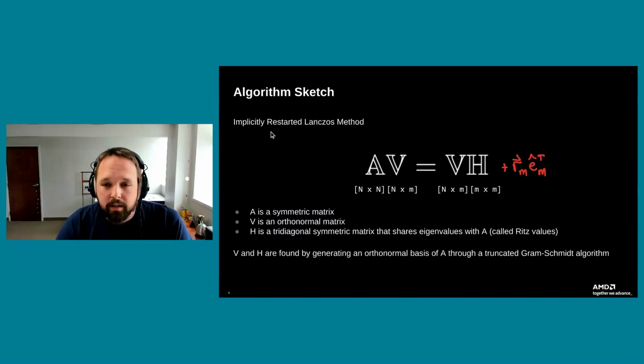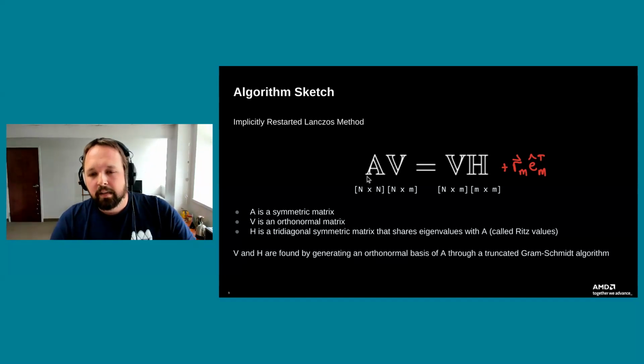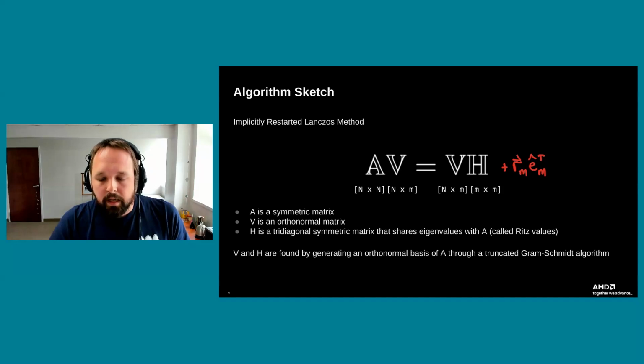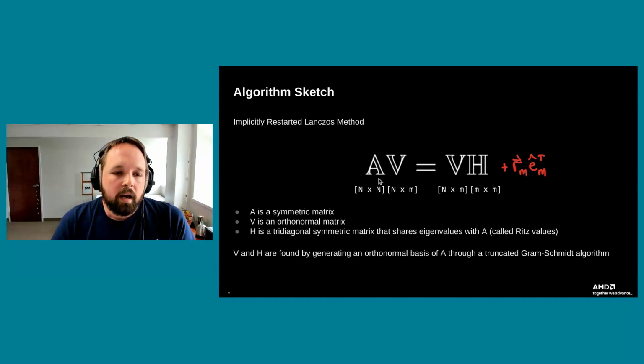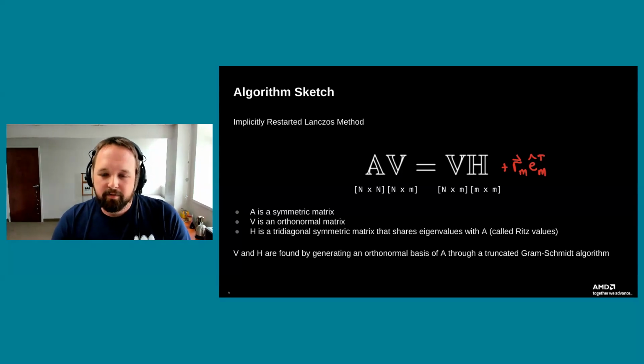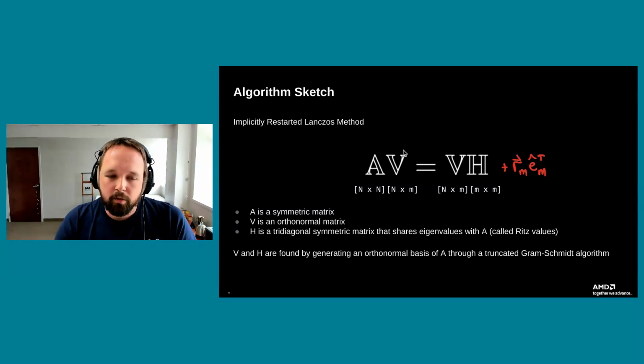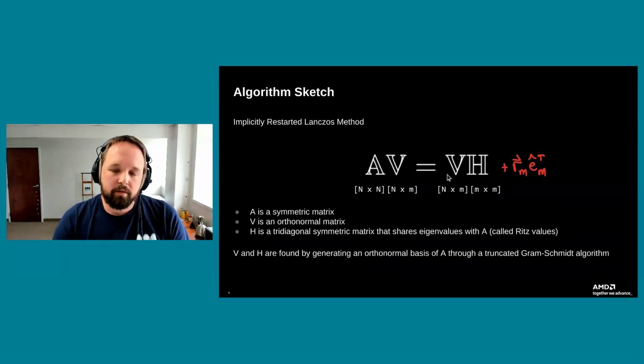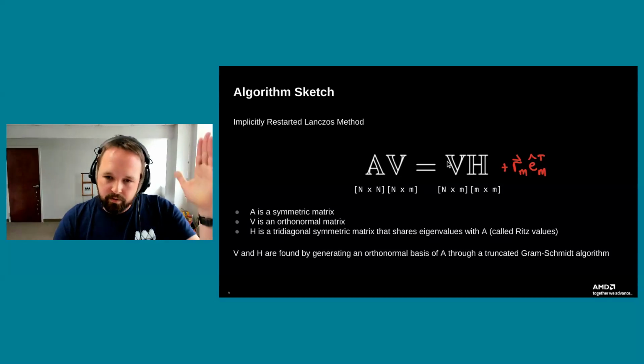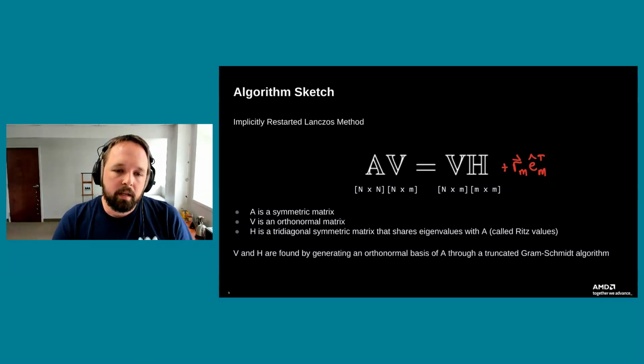What this method does is it develops a different representation of a matrix. A here would represent our discretization of the Laplacian or the Laplacian inverse. We construct a basis of column vectors to project on that are stored in this matrix V, and that gives us, on the other side, an equivalence to that same V matrix whose column vectors you're projecting onto, and a matrix H.